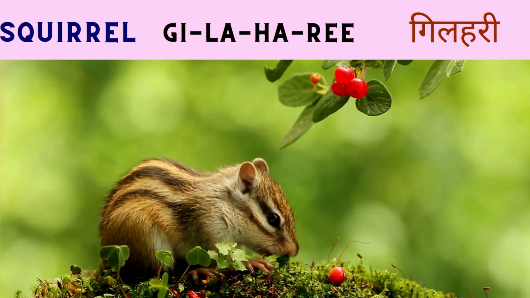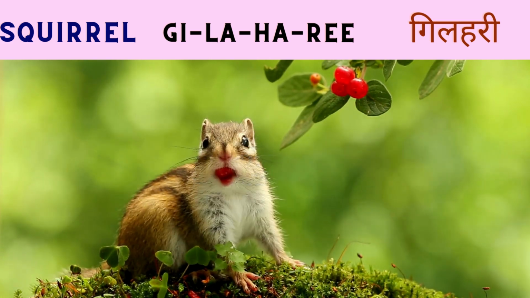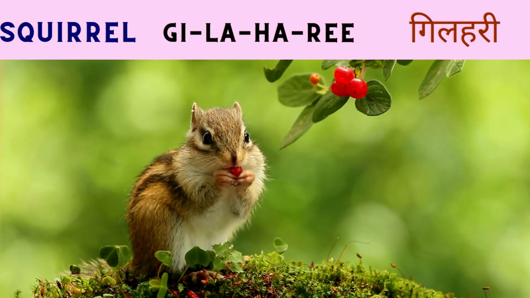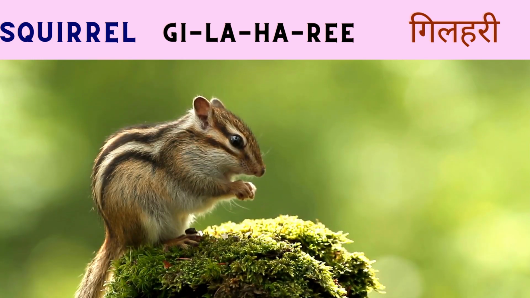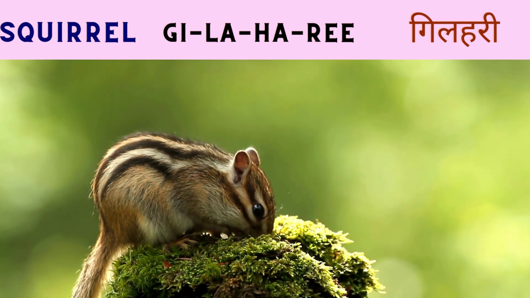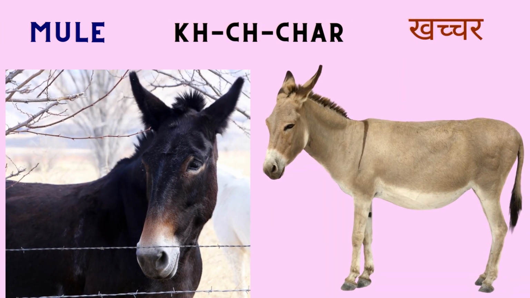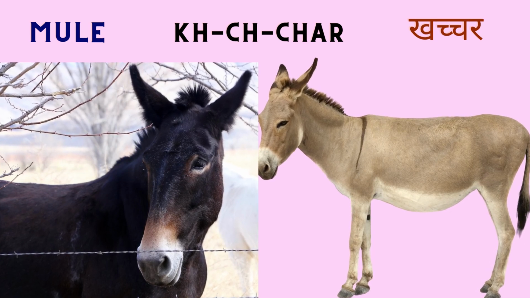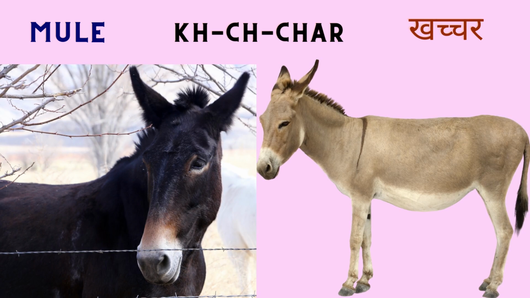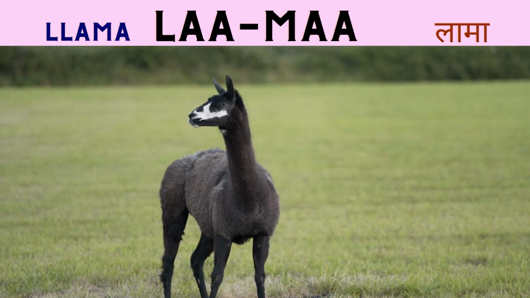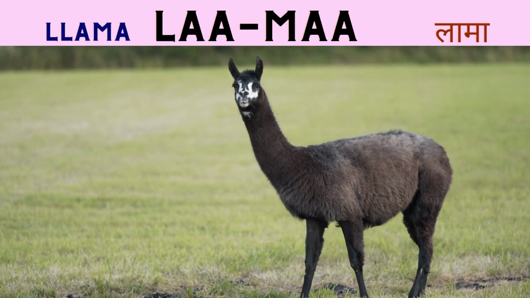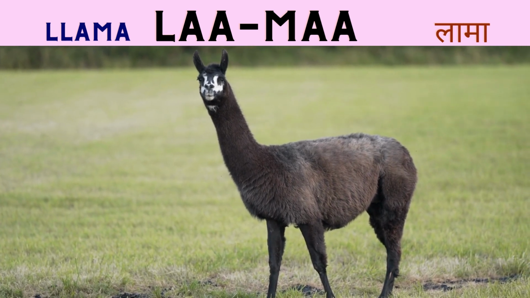Squirrel. Squirrel is known as gilahari. Mule. Mule is known as khachar. So one ch is half and the other ch is complete. So khachar. Llama. Llama is pronounced as lama in Hindi.